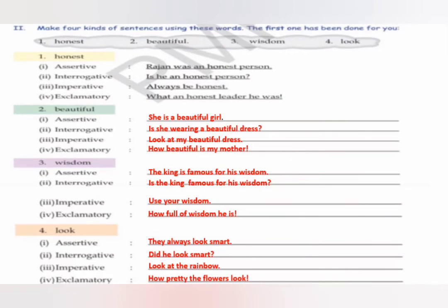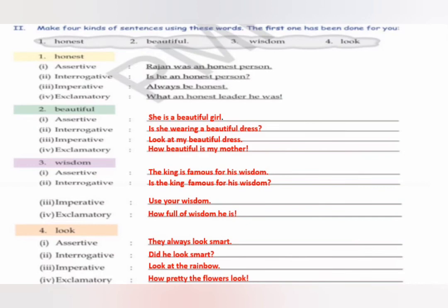Your second word is beautiful. So for assertive or a declarative sentence, she is a beautiful girl. Interrogative, is she wearing a beautiful dress? Imperative, look at my beautiful dress. Exclamatory, how beautiful is my mother. So this is how you have used beautiful in four different kinds of sentences.